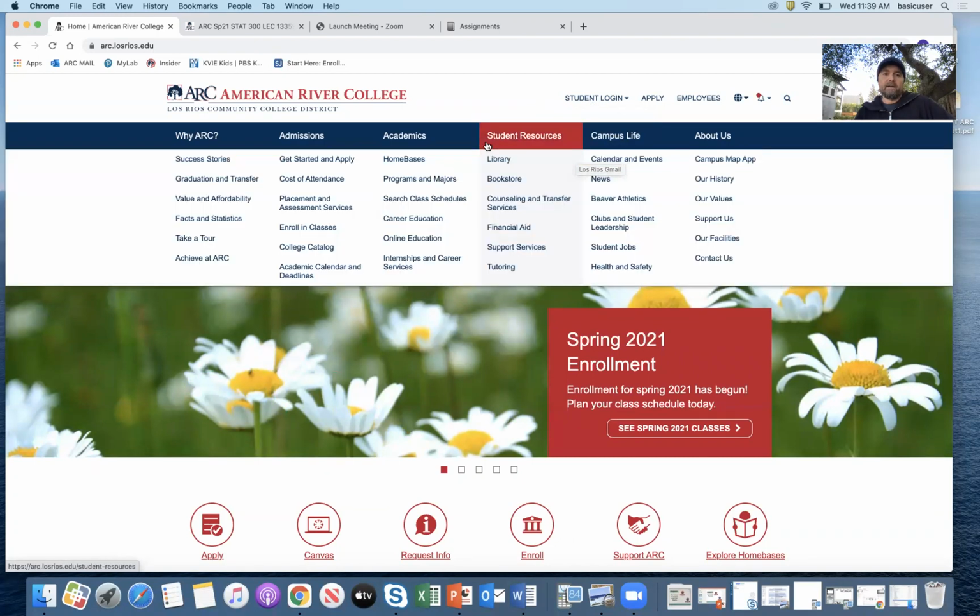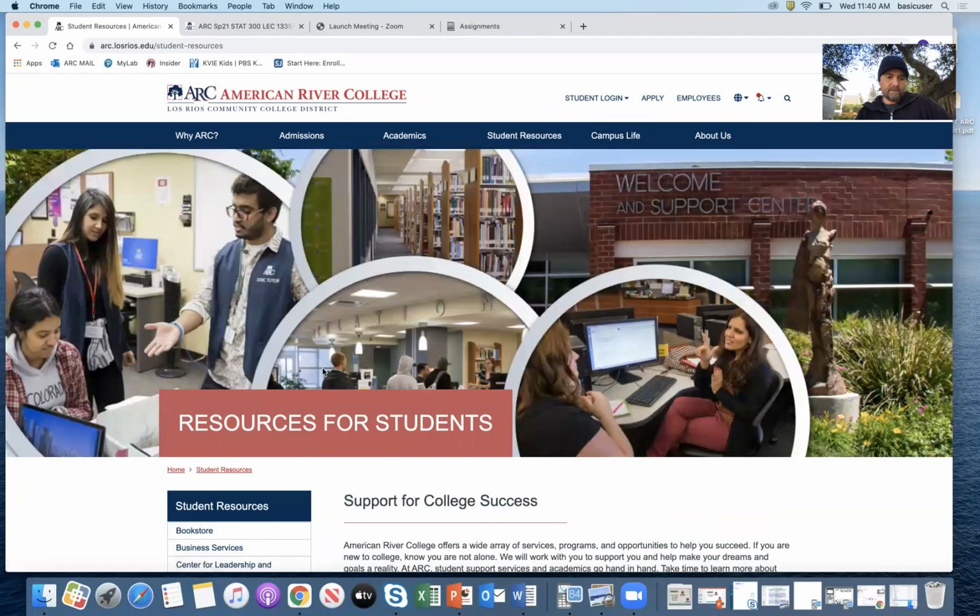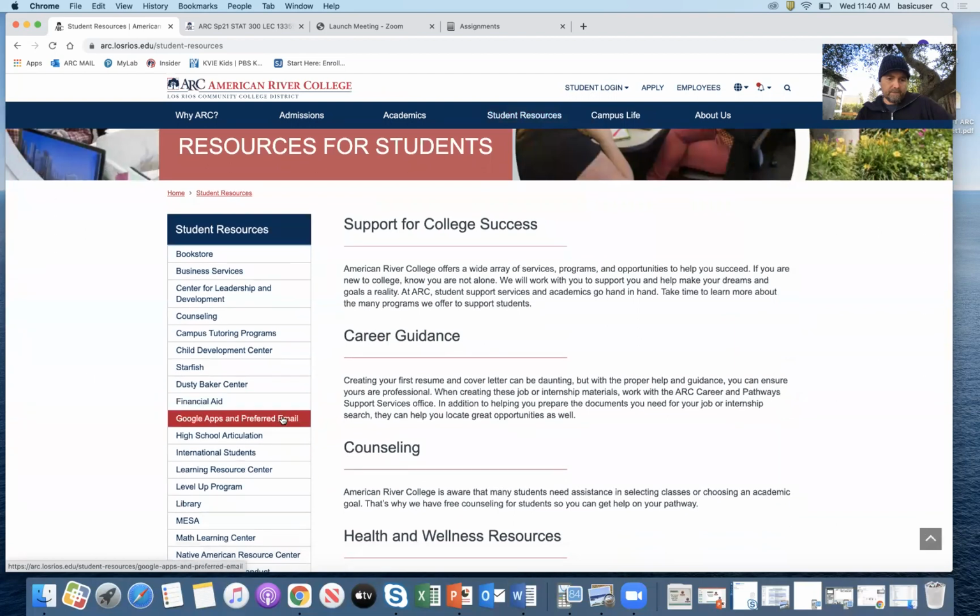To do that on this ARC homepage, just click on student resources. Then in the menu here, you'll see Google Apps and preferred email. That will give you instructions on how to change your email to one that you prefer. Also, this student resource page has a lot of good information about resources that the college offers. So you might want to explore that to see about tutoring and support services and that sort of thing. Otherwise, let's jump to the Canvas page.